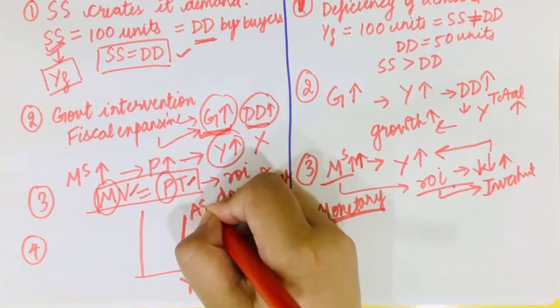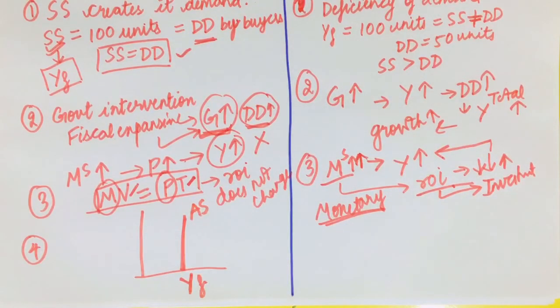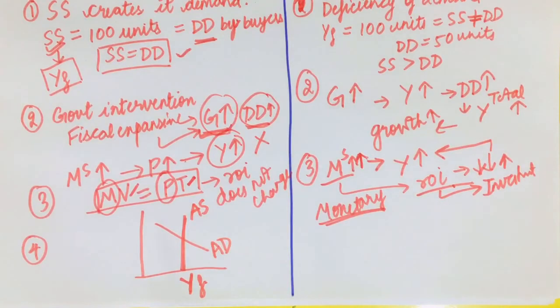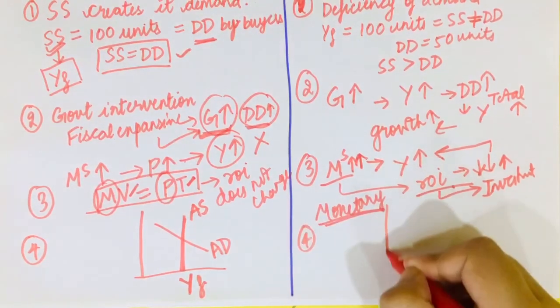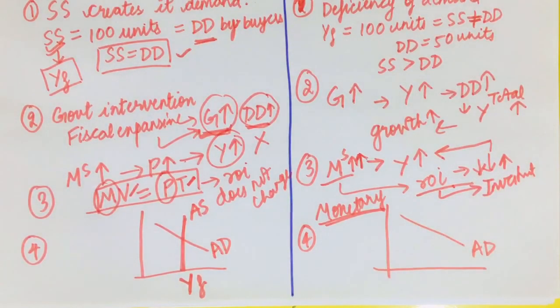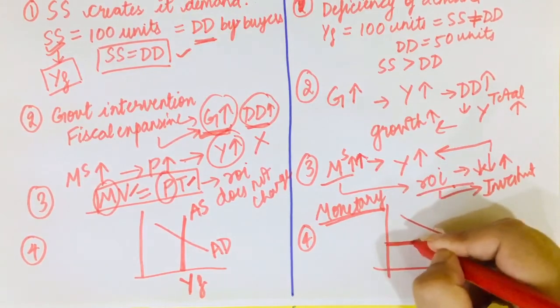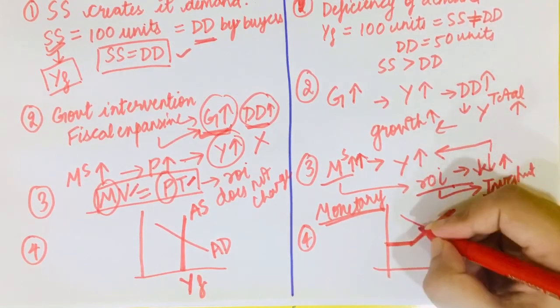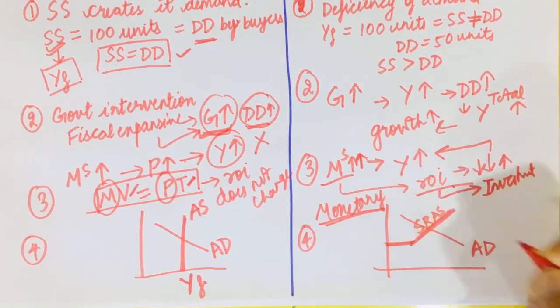In economics, we know there is supply and demand. So my supply in this case is vertical. And demand in this case is downward sloping. So the shape of supply and demand in the classicals is this: supply is vertical and demand is downward sloping. But if I talk about the Keynesians, my demand is downward sloping, okay. But my supply is horizontal first at low levels of output. Then it is upward sloping in the short run. We call it short run aggregate supply. Then in the long run, it is vertical just like the classicals.